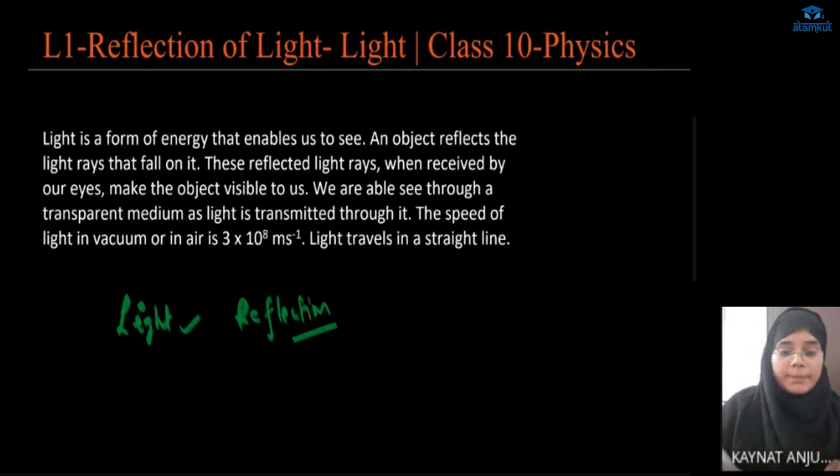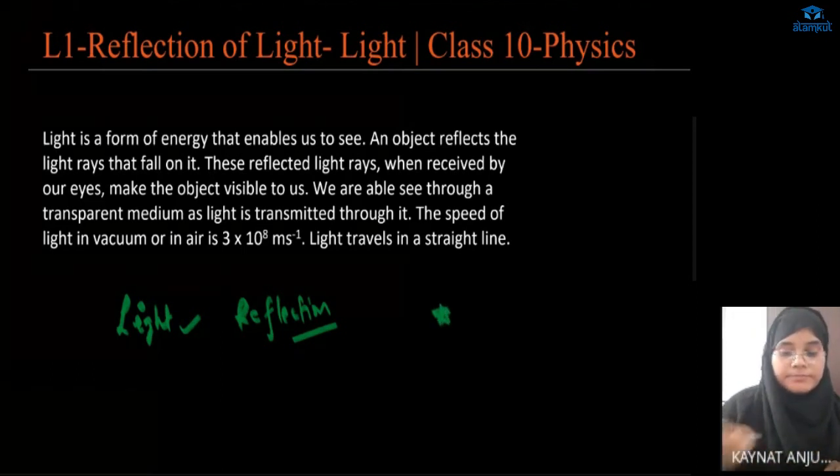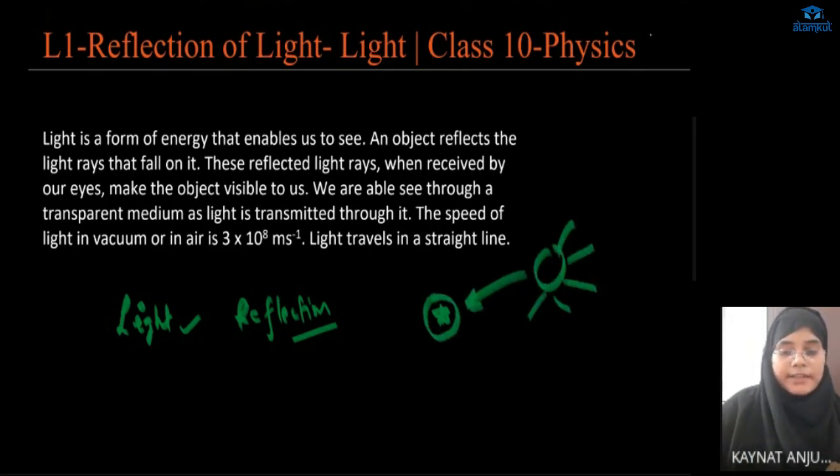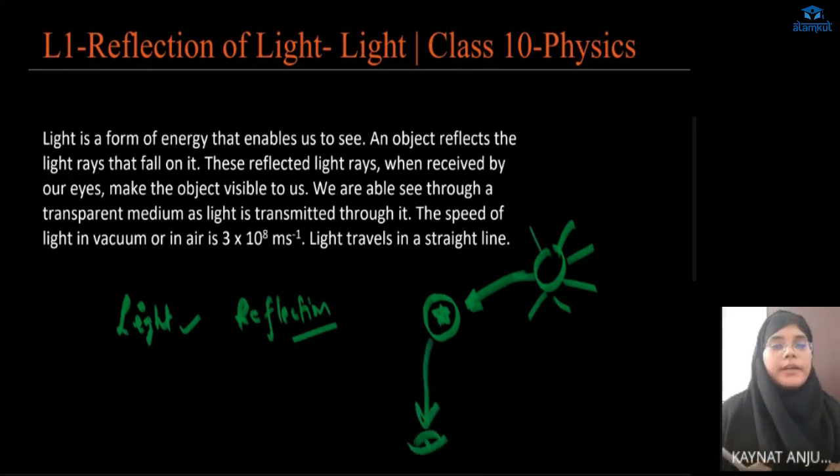So we are able to see the stars in the dark sky. Why? Because they reflect the light that comes from the sun to our eyes. Whatever light falls on the star from the sun, it reflects the light and sends it to our eyes, due to which we are able to see the stars.